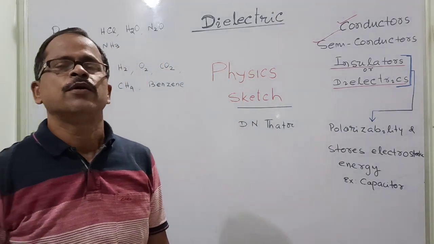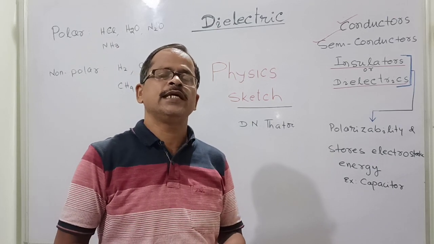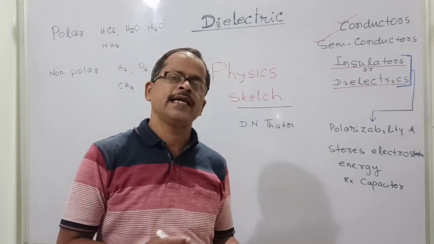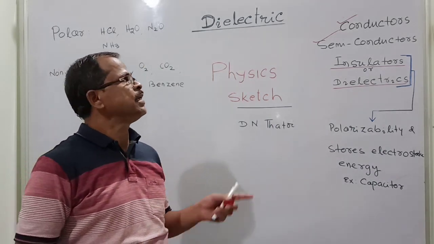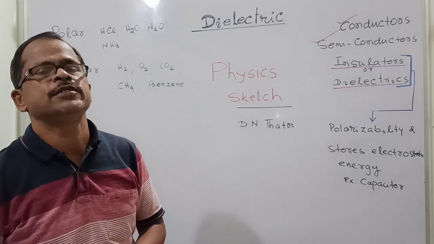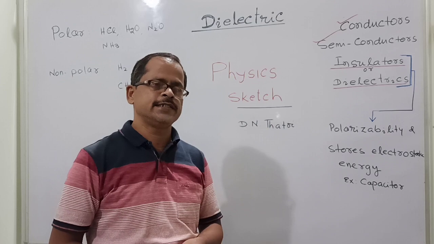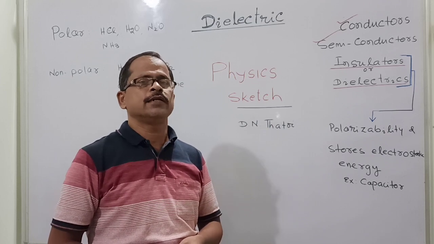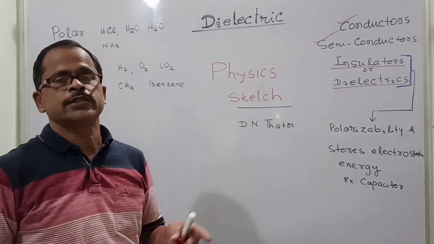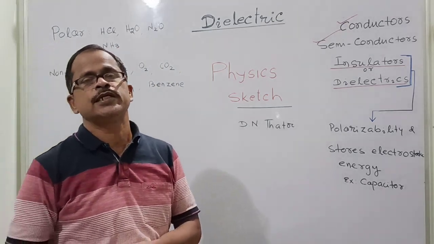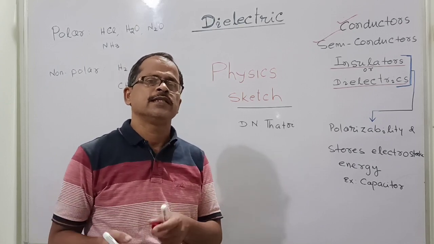Now basically, what is a conductor? That we know. Conductors are the substances which have free electrons, conduction electrons, and they allow the current to flow. But in a semiconductor, its conductivity is in between the conductor and insulator, but generally at room temperature they conduct electricity also. But the insulators block the current from passing through. It has no free electrons. The substances will not allow the current to pass through; they block it.